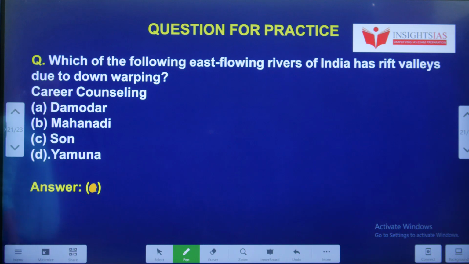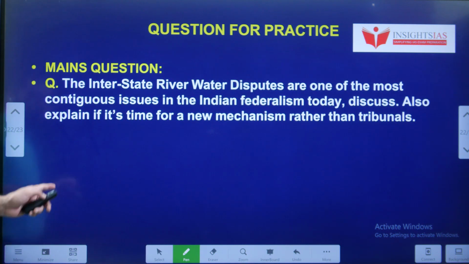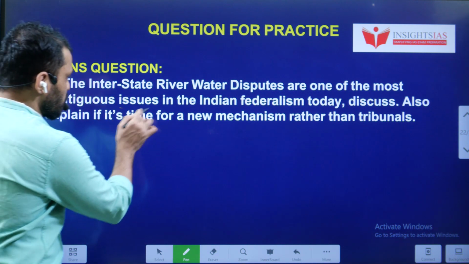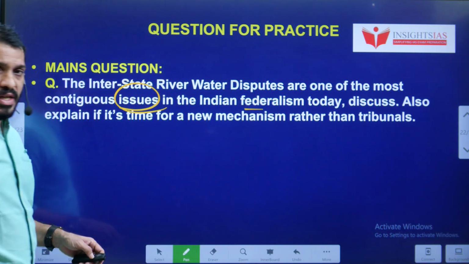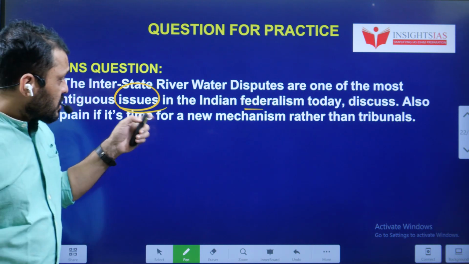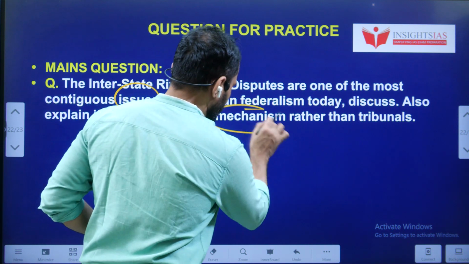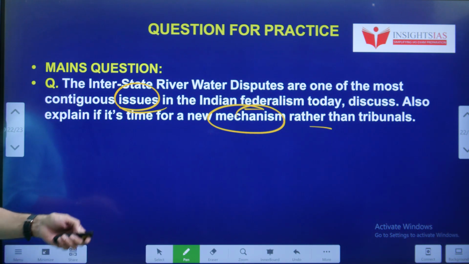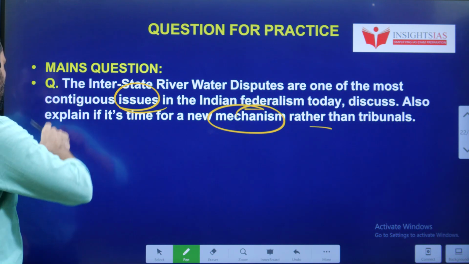Which of the following east flowing rivers of India has a rift valley due to down warping? Which one is it? Okay. Mains question: The interstate river disputes are one of the most contentious issues in Indian federalism today. Discuss, and also explain whether it is time for a new mechanism rather than the tribunal. A new mechanism is required rather than the existing tribunals. This is the main question.